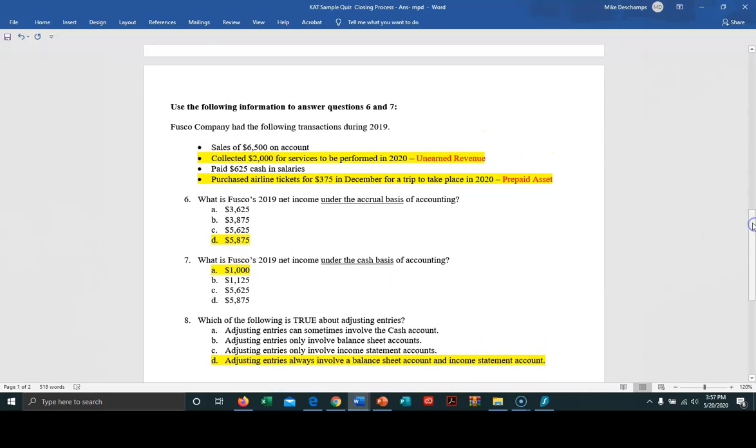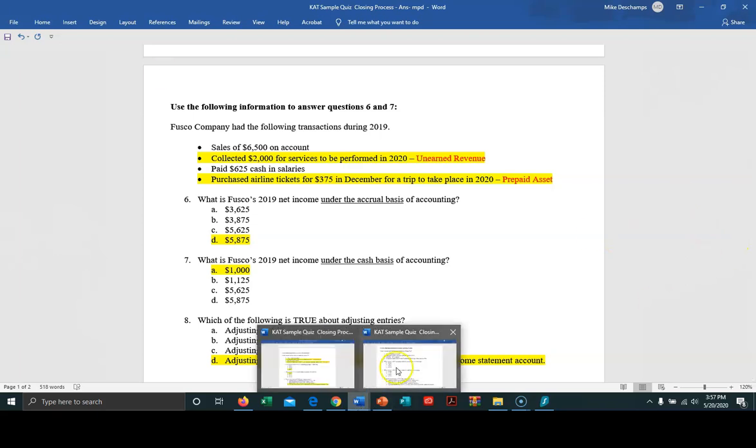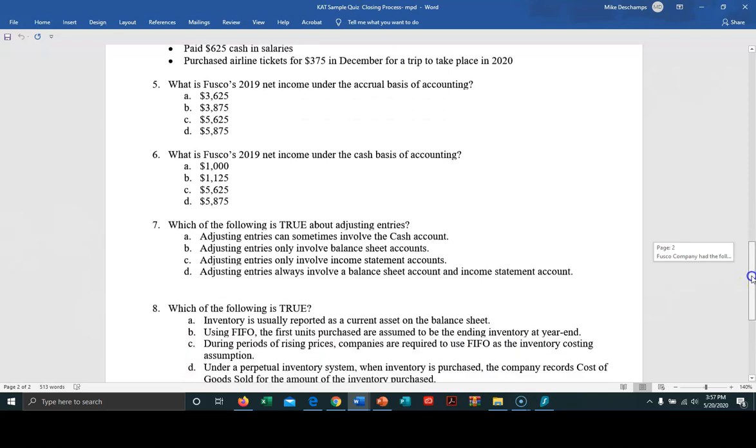Adjusting entries always involve a balance sheet account and an income statement account. And when we talk about the balance sheet, it's going to be all balance sheet accounts except for cash. Remember, when you look at these, you're looking for the most complete, right answer that is going to get me where I need to be. So let's look at just one more question here in our review.